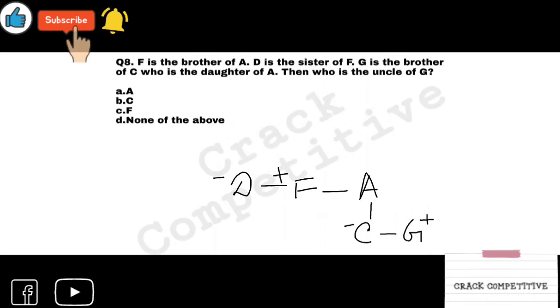Then who is the uncle of G? It is obvious that it will be F. So answer C is correct. Okay, is it understandable to you?